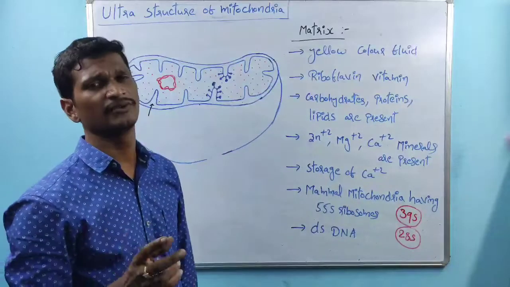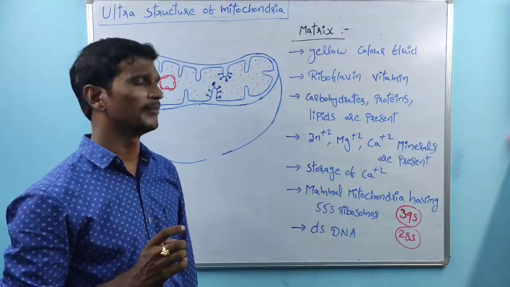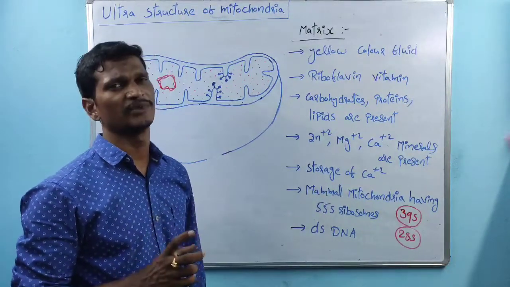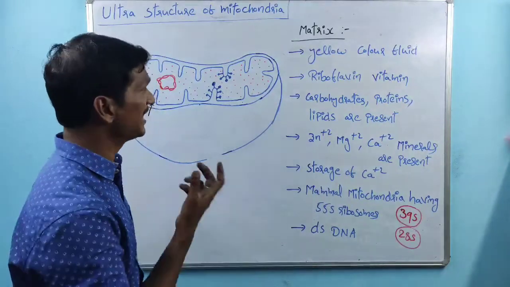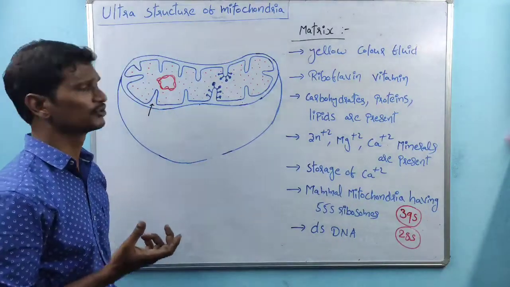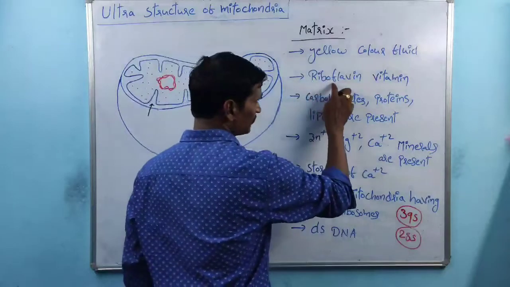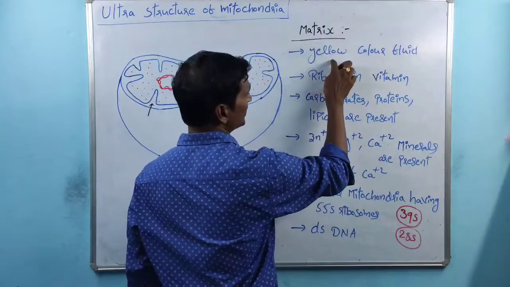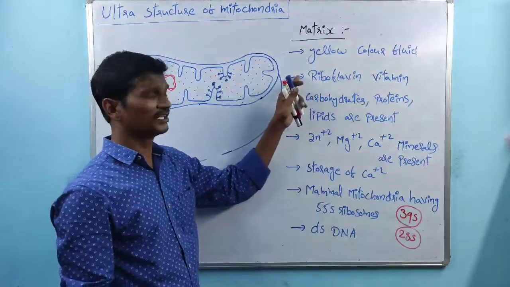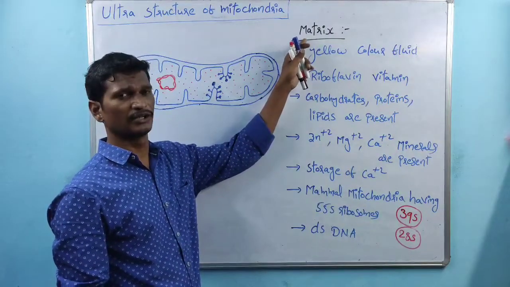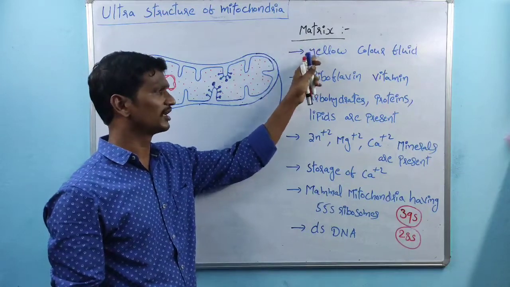Sir, why does the matrix have a yellow color? Because the matrix contains one of the vitamins, riboflavin. So due to the presence of riboflavin, the matrix exhibits the yellow color, right? So that is the reason regarding the matrix color being yellow.